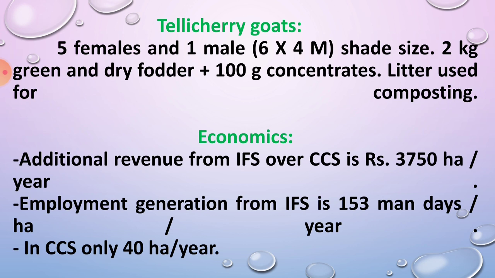Okay. Then economics from this IFS model. The additional revenue from IFS over CCS, conventional cropping system, that is Paramparik Sheti, is rupees 3,750 per hectare per year. As compared to the conventional cropping system, the integrated farming system gives 3,750 rupees more per hectare per year.